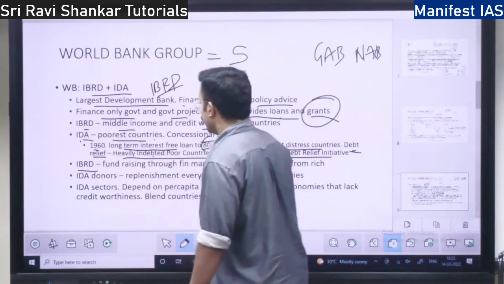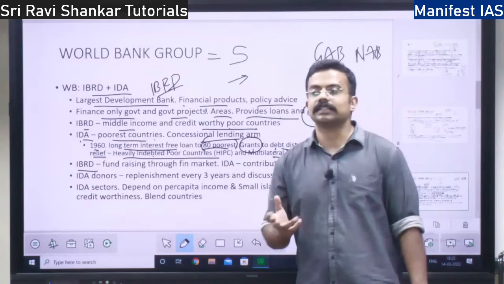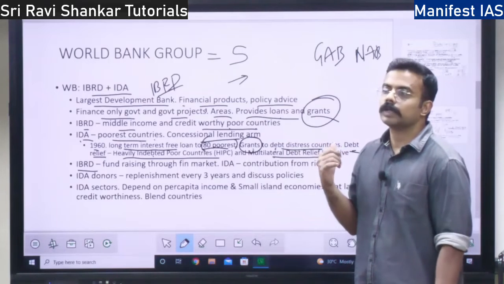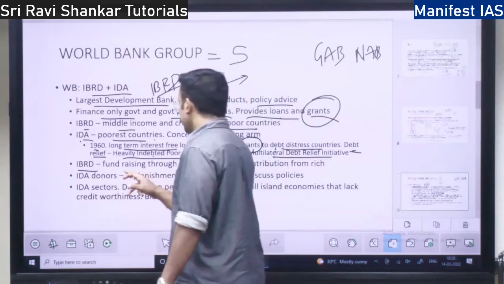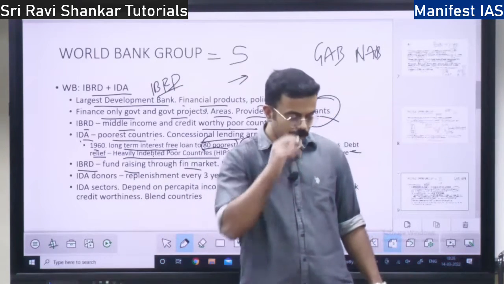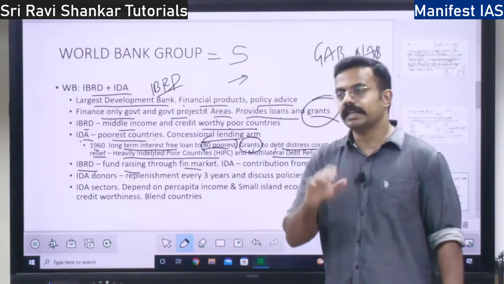Next you have IBRD. How does it raise the fund? See, the IMF will raise the fund via quota. Where does the World Bank raise it? Fundraising is through the financial market. Right? For the World Bank, you will not give any money to the World Bank. Right? There will be shares.